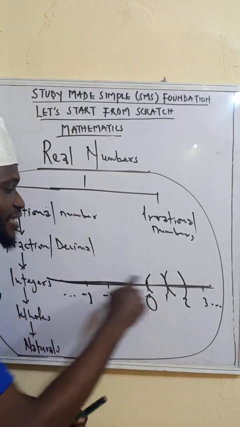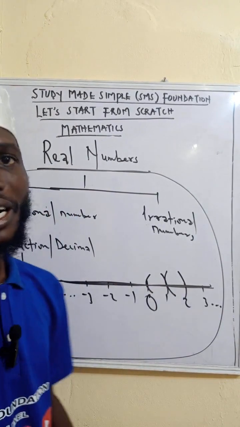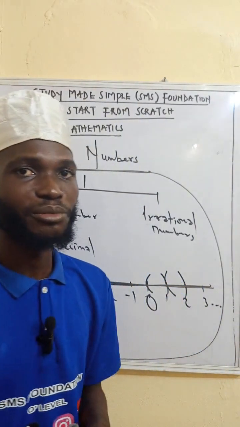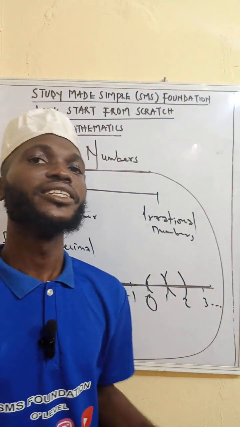Numbers that do not enter into this real number line are imaginary numbers or complex numbers, which I'm going to deal with in the next video.